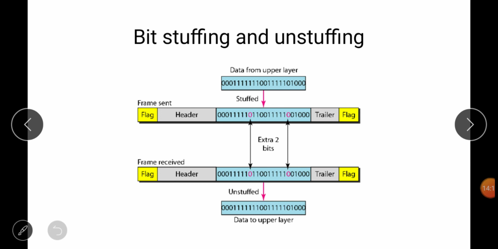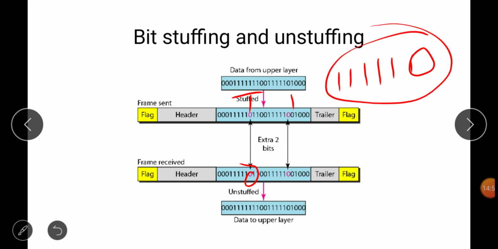See, 0 0 0 1 1 1 1 1 1 1 1 0 0 1 1 1 1 1 0 1 0 0 0. What we are doing is, after these 5 consecutive ones, we are putting a 0. Then after 1 1 0 0, again 5 consecutive ones, so we again put a 0. The receiver will simply discard this 0 and take the value. Suppose some string is like 1 1 1 1 1 and 0. This can also be data.